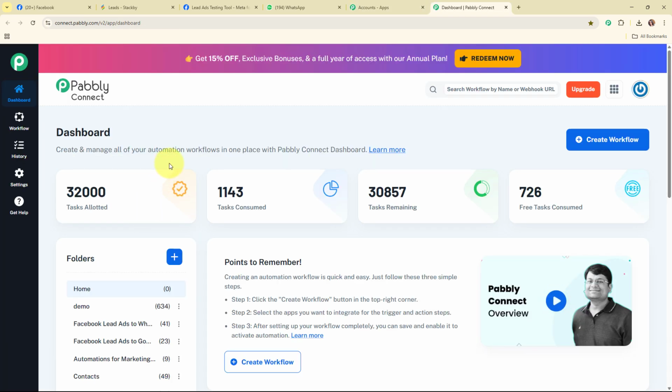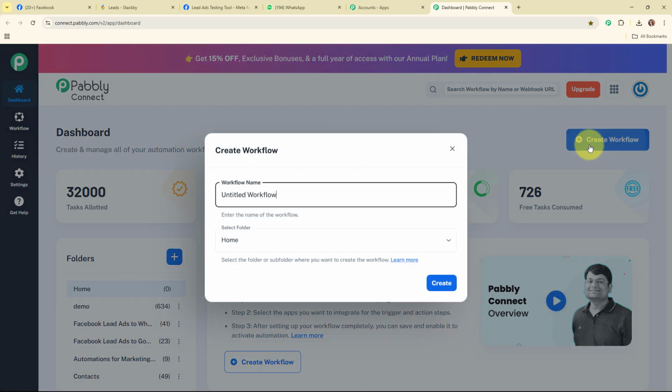Now this is the dashboard of Pabbly Connect, and to build my connection, I need to create a workflow first. So for that, I'm going to click on this create workflow button given on the top right corner. Now in this create workflow dialog box, I have to give a name to my workflow. So I'm going to give the name as send WhatsApp message to leads in Stackby using Pabbly Chatflow.